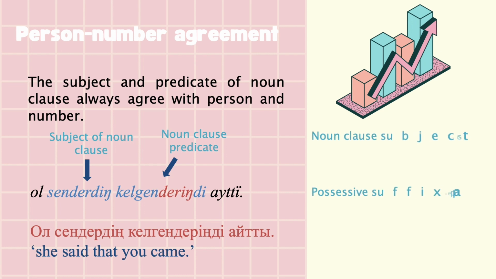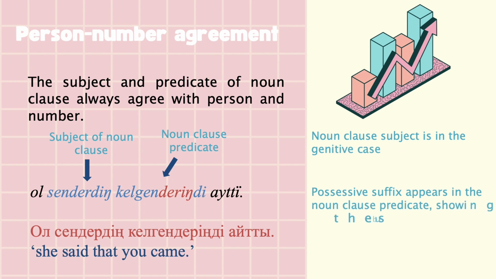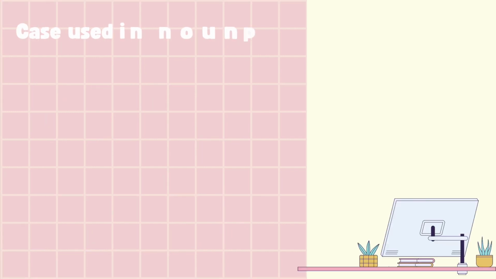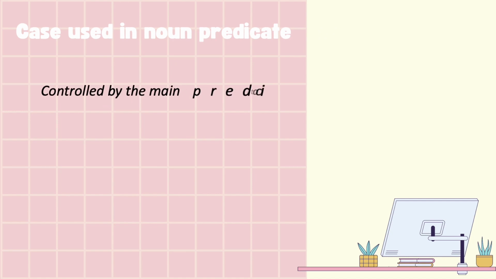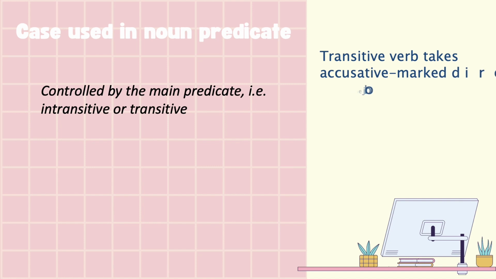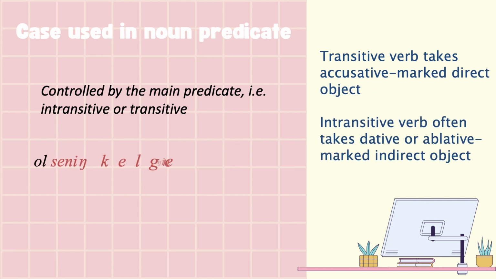If the subject of the noun clause is мен, біз, ол, or олар, you must add the corresponding possessive suffixes after the participles. As for the use of cases after the noun clause predicates, in the sentence ол сенің келгеніңді айтты. She said that you came.